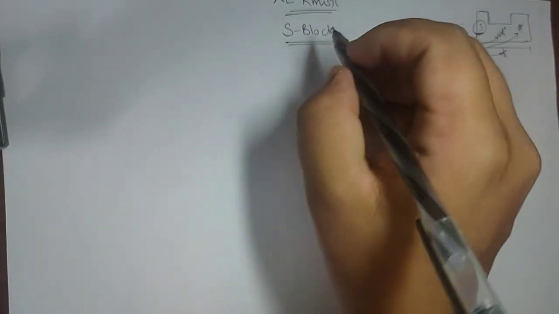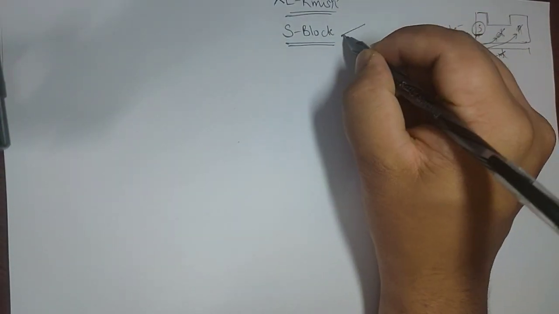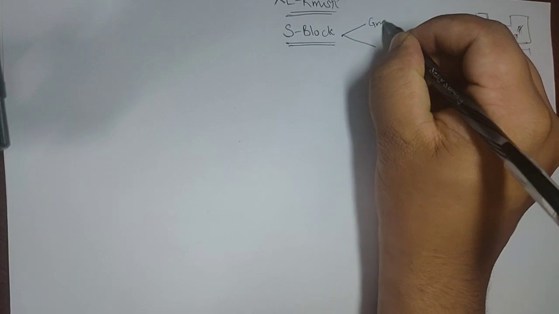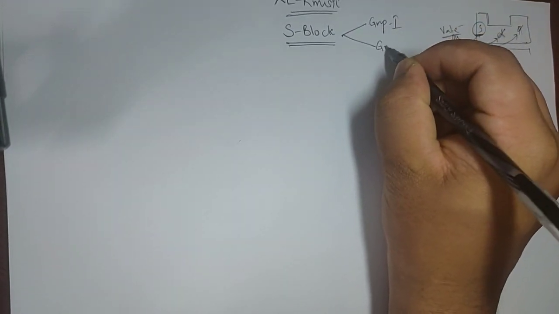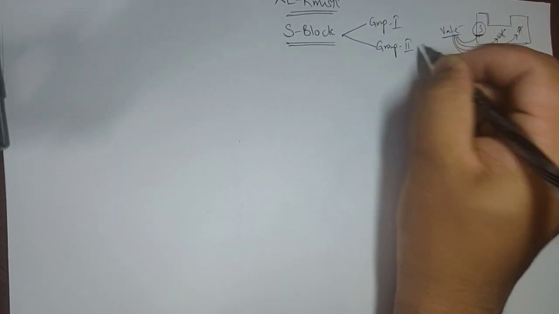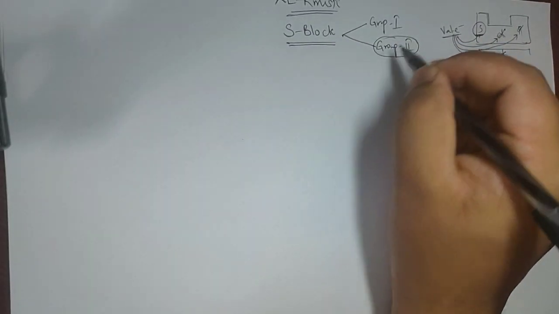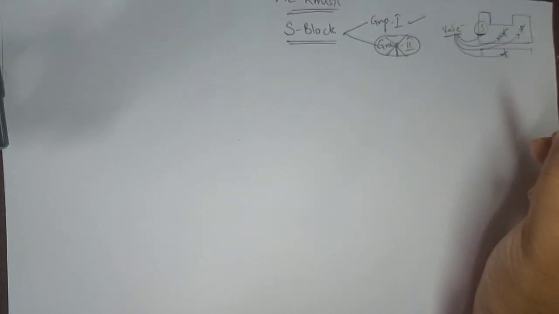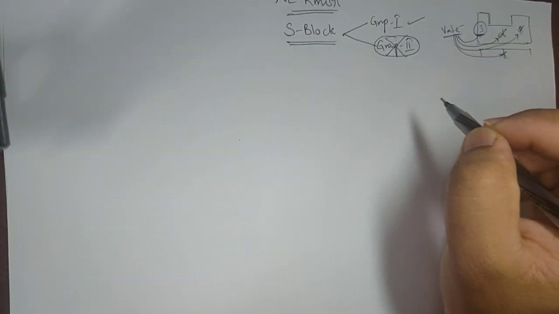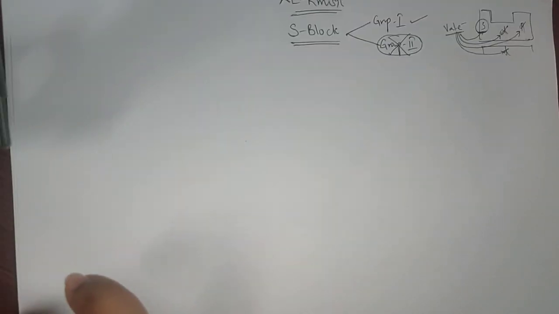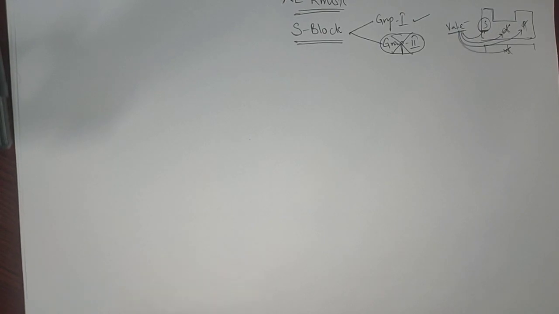In S block elements also, we have two groups. One is group 1 and the other is group 2. So our study first is with respect to group 1. Okay, so we shall start with group 1. That is, in group 1, what are the elements present? You must be knowing these group 1 elements: